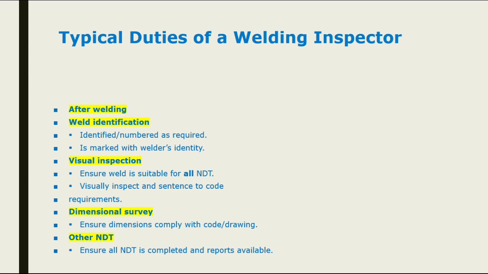So the welding inspector must ensure that all suitable NDE processes are conducted over the welding. No process is left. And visual inspection acceptance criteria as per requirement. He needs to ensure the dimension survey as per the drawing and code which is mentioned, and he needs to complete all other NDE reports before delivering to the other department.